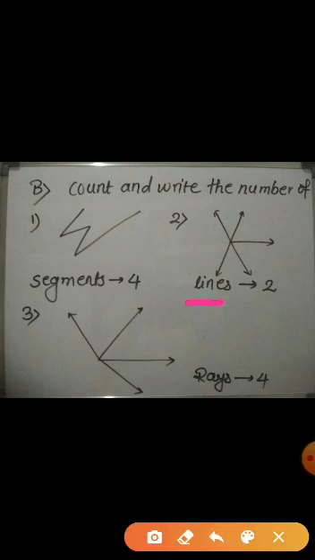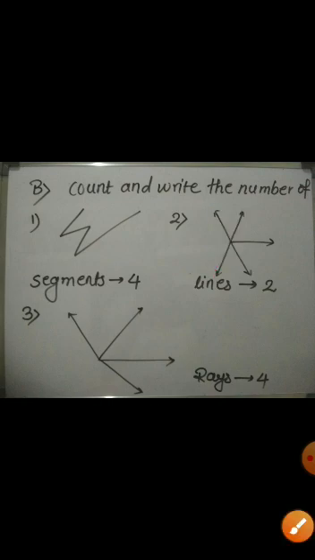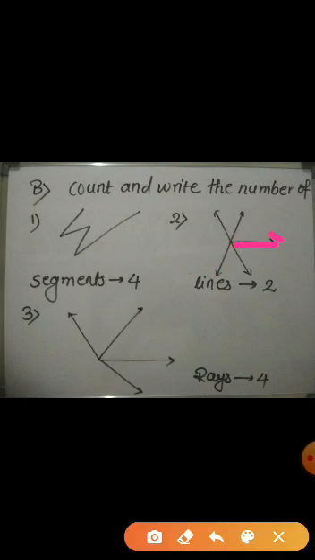Look at the second figure. In this figure we are asked to count and write the number of lines. Now let us see. 1, 2. Only 2 lines are there, right? This is not a line. This is a ray because its one end is fixed and it goes indefinitely in another direction. So there are only 2 lines. And now come to the third figure. How many rays are there? See, 1, 2, 3 and 4. Total 4 rays are there.